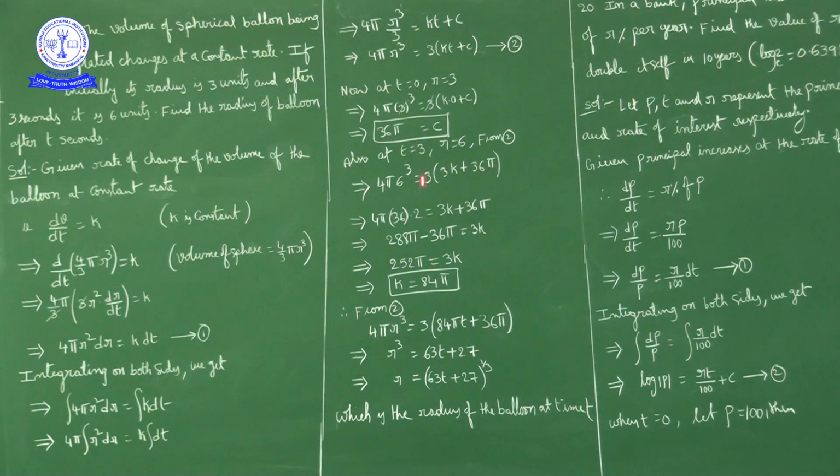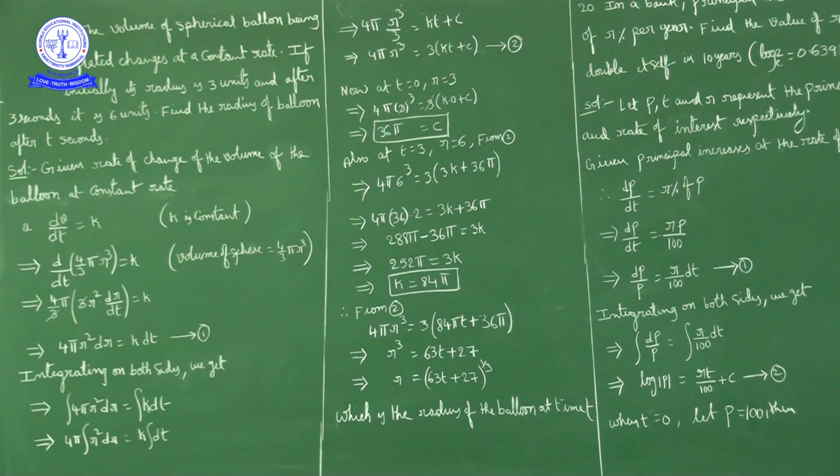Now verify by substituting 3 for t here. So 3 into 63 is 189. 189 plus 27 is what? 216. So 216 is nothing but 6 cube. 6 cube power 1 by 3 is 6. So r is equal to 6. So our answer is correct. So the radius at any time t is r equal to (63t plus 27) whole power 1 by 3, which is the radius of the balloon at any time t.